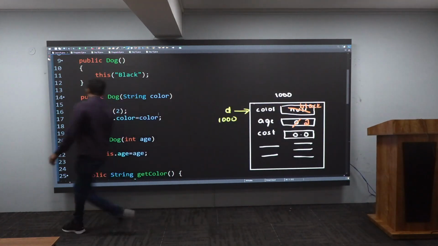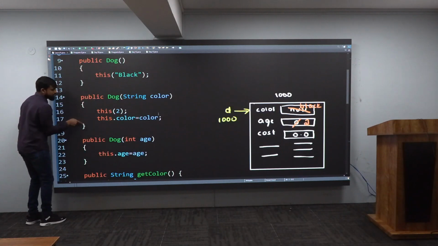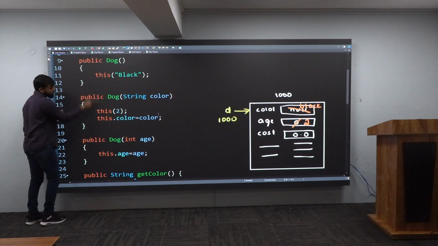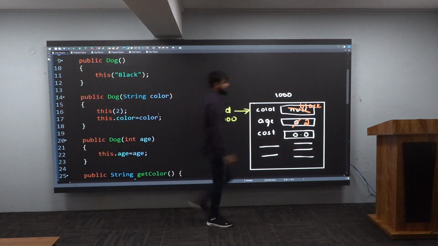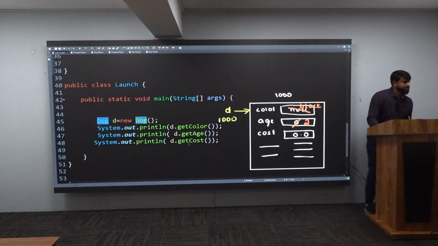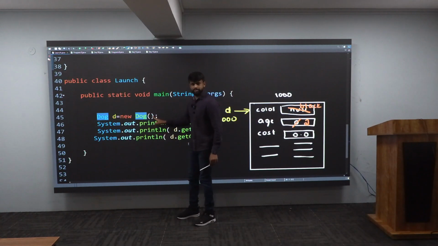After this, there is a closure of this constructor. Control will leave. Where will it go? Where it came from. It came from here. It will go back here. And after this, there is a closure. Control will leave. Where will it go? Where it came from? Yes, 100% it came from my main method. It will go back here. Getting this much? Very good.